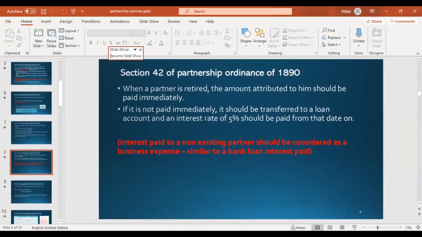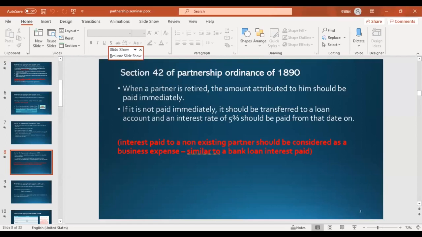Section 42. What does this section say? If the amount attributed to a partner is not paid immediately, an interest rate of 5% should be paid from that date on. So section 42 says that. You need to remember. I said these are important.